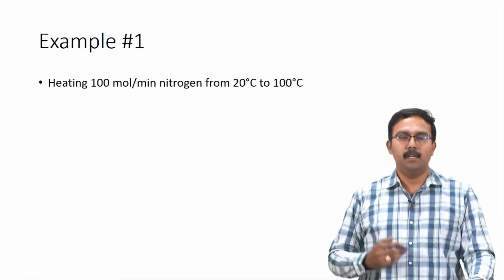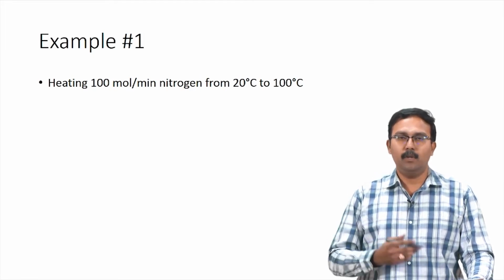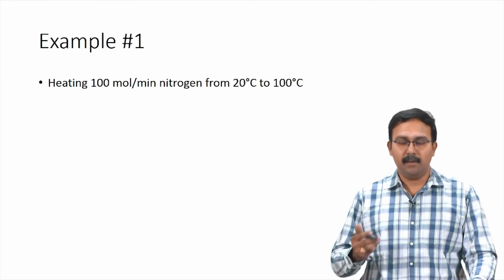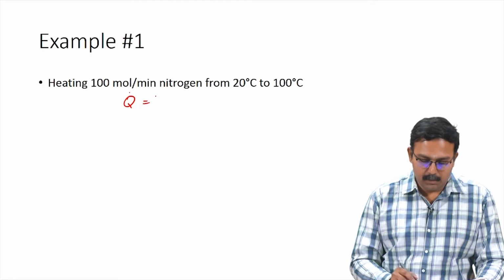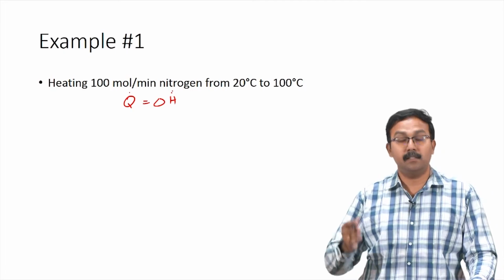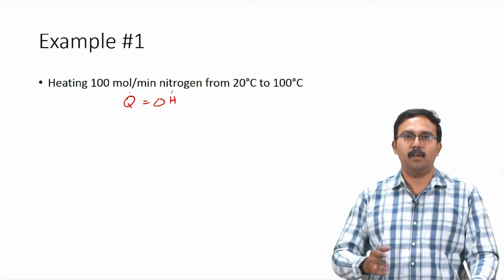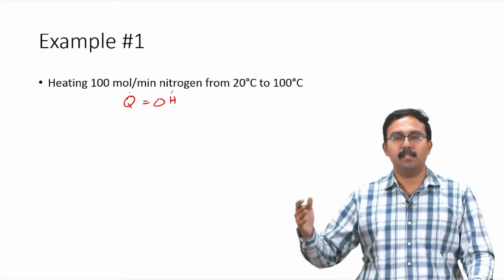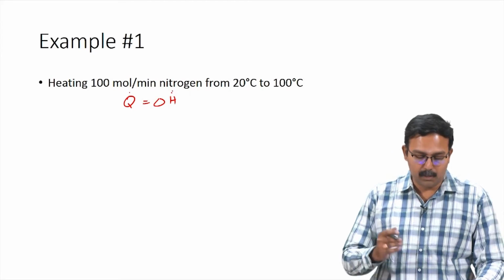For the first process, where heating of 100 moles per minute of nitrogen is happening, you have an open system. The general energy balance equation would use enthalpy. So, you would have the general equation as Q dot equals delta H dot. This is based on the assumption that there is no change in kinetic energy or potential energy and there is no shaft work. The system does not have any moving parts, and there is no change in velocity or change in position given. So, we can assume these things and we end up with Q dot equals delta H dot.